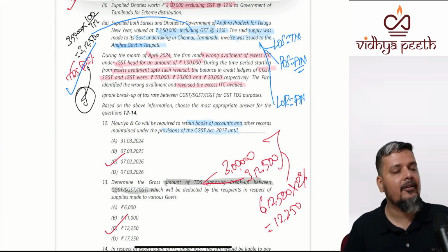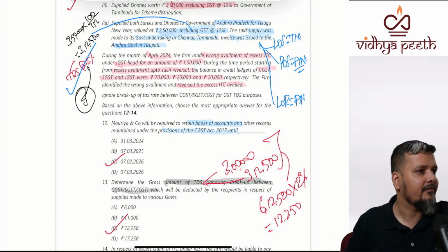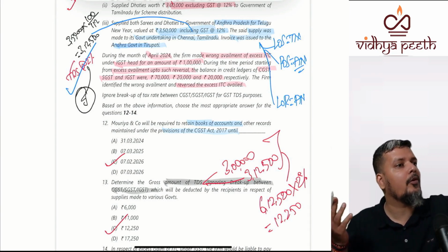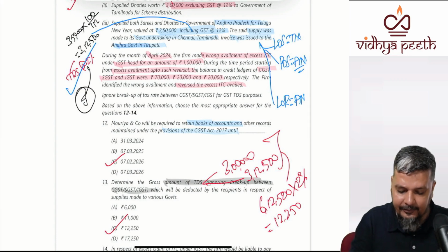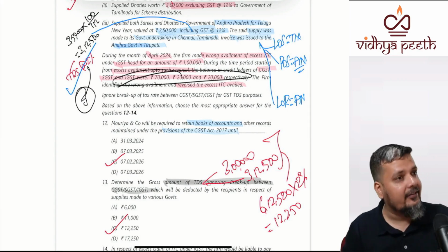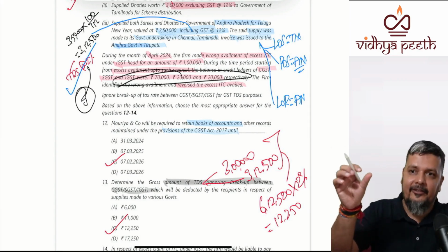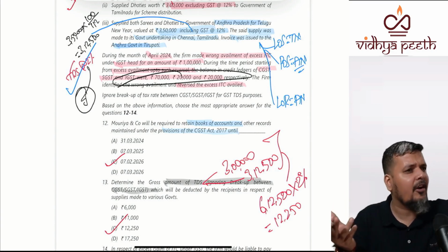When you're seeing your credit ledger balance, you will see the entire credit ledger balance. You will not only restrict yourself to 70,000. Why? Credit utilization is such a way that you don't have a control. So you will see the entire credit balance and not only IGST. Though wrong availment is IGST, the credit balance you will see entirely, because credit utilization is not in your hand.